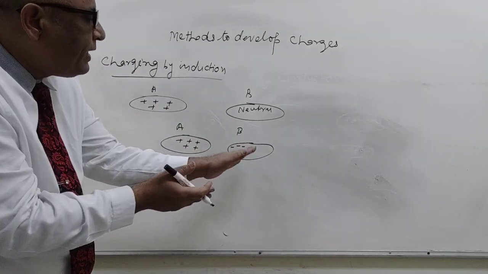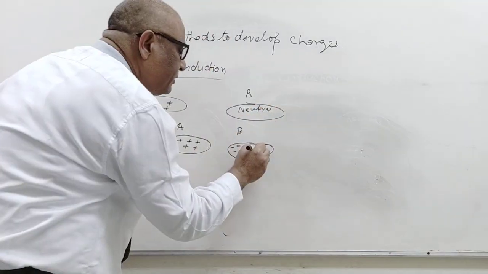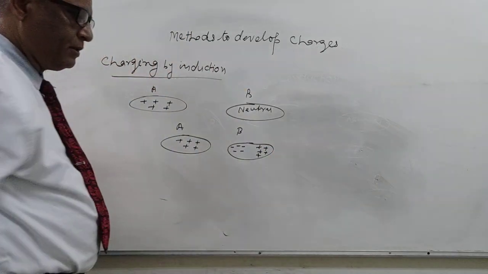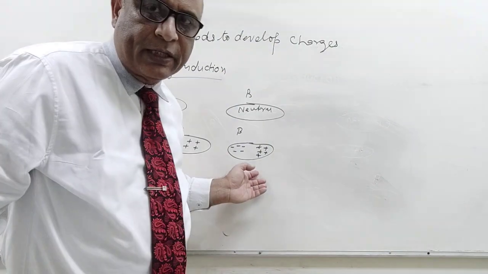So when 5 negative charges come to one side, then the other side becomes 5 positive charges. We can tell it is a kind of polarization.